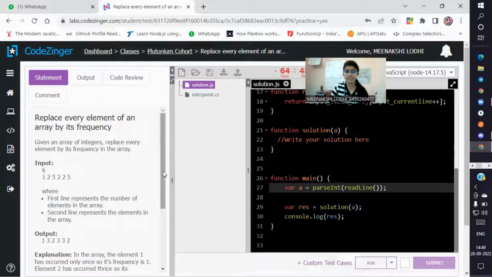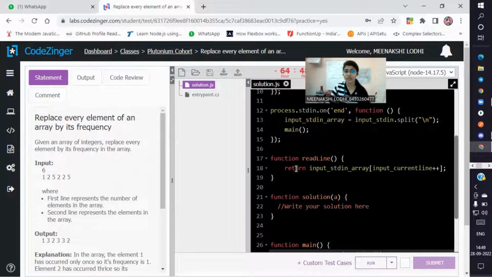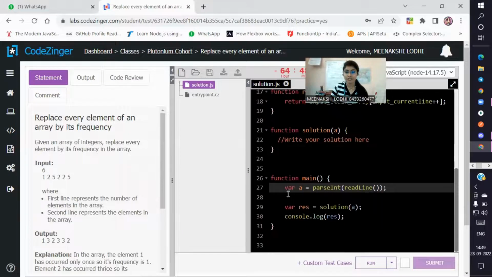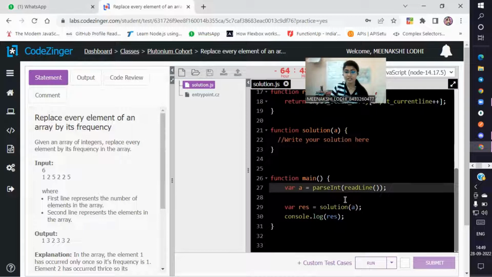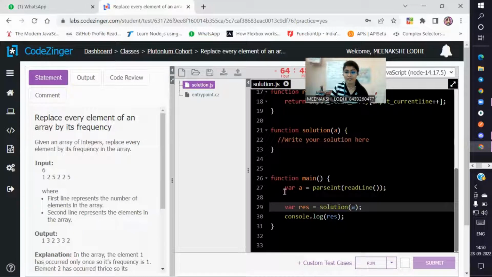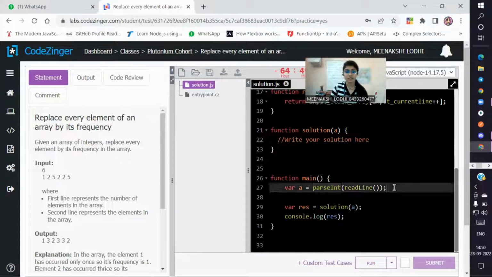Then first we will read this input using the readline function, which is already declared here. You will notice it is already read by the readline function, but A is the length of the array here, and you will find another keyword, plus. It converts every string into a number. That's why we are using it here.